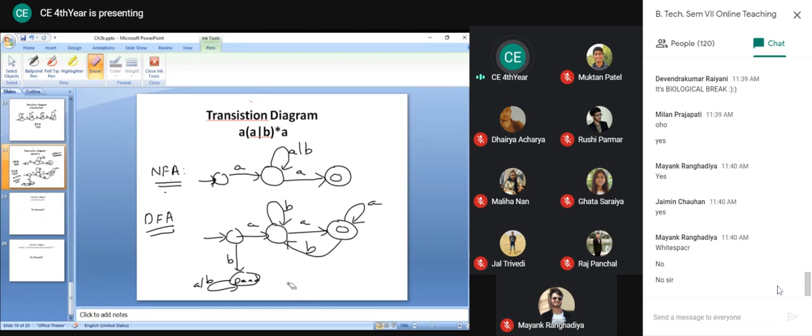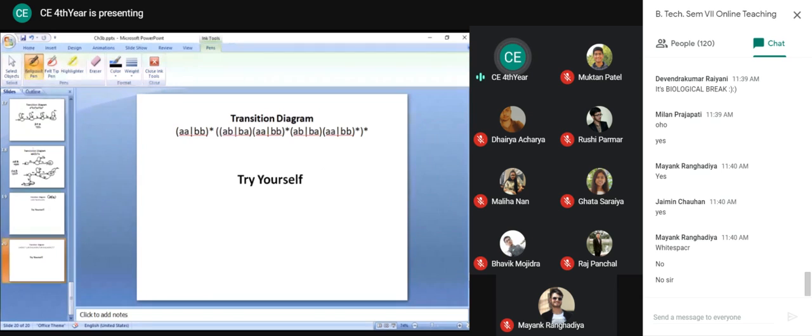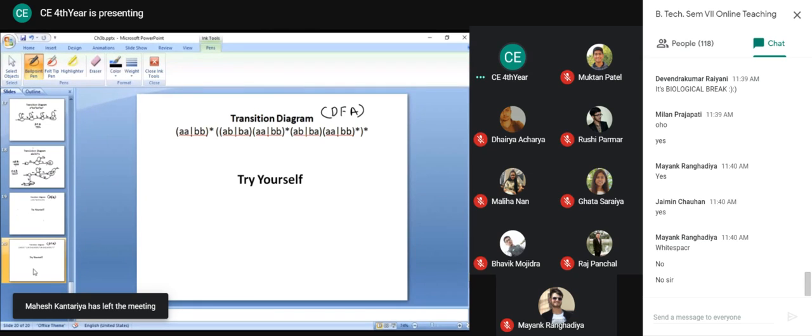So sometimes you have to get first the NFA and then you have to convert that into a DFA using any suitable algorithm of theory of computation. So now I hope you can try for this regular expression we have already discussed. You can try by your own, but we require a DFA, not NFA. Our requirement is it must be DFA. And we know that every NFA can be converted to DFA. So this you can try, and also for this you can find out a corresponding DFA.